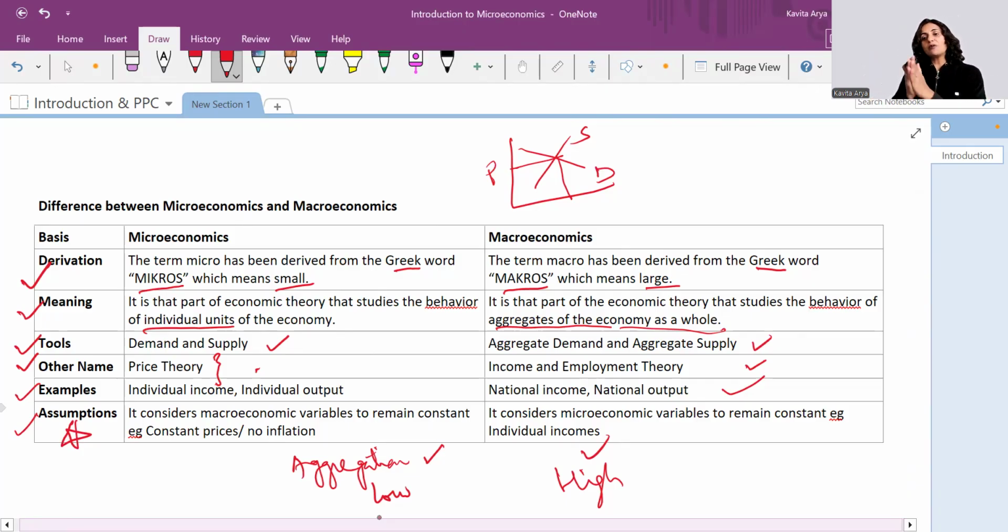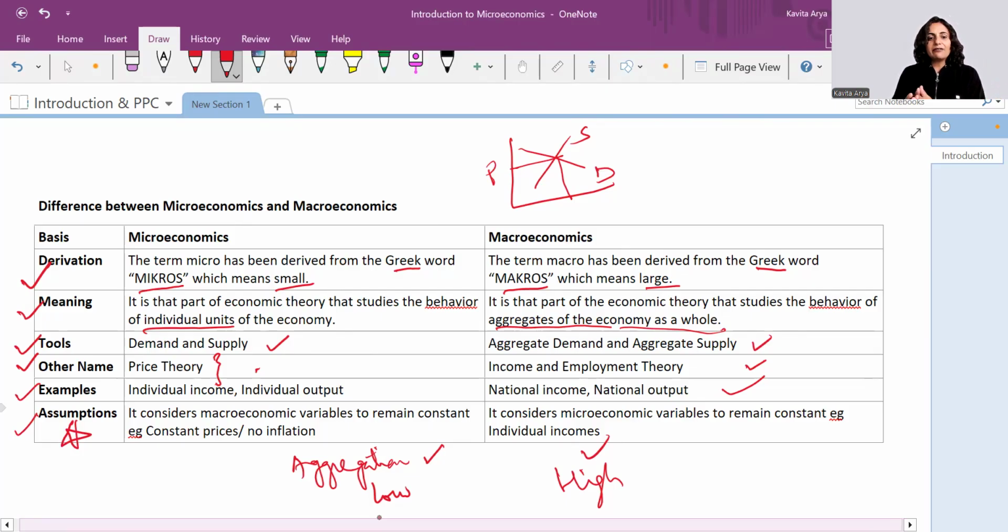But when we talk about macro, we say all the microeconomic variables are stable. If we want to study inflation, then we'll assume that the income earned by all the individuals is stable, constant. When we're talking about production in macro output, we assume that the technology and the machines used by them all remain stable.